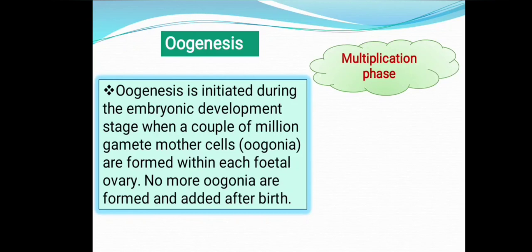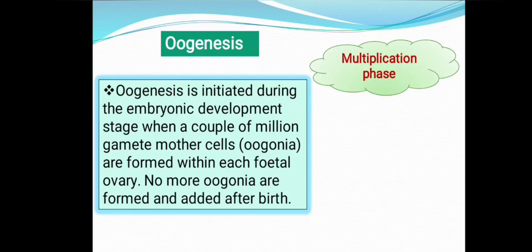During the embryonic developmental stage, a couple of million gamete mother cells are formed within each fetal ovary, and no more oogonia are formed and added after birth. Why are we calling them gamete mother cells? Because these are the cells which in future enter the meiotic cell division and form the gametes.